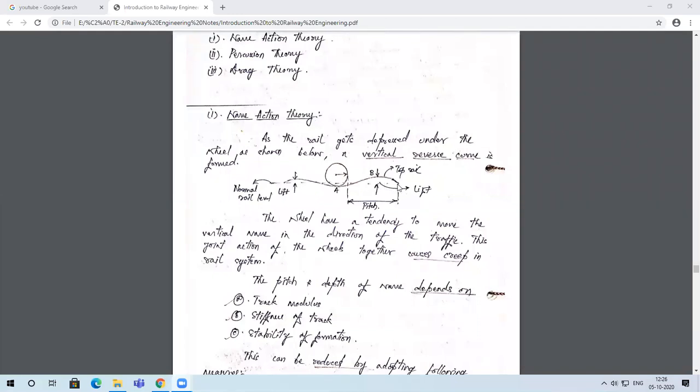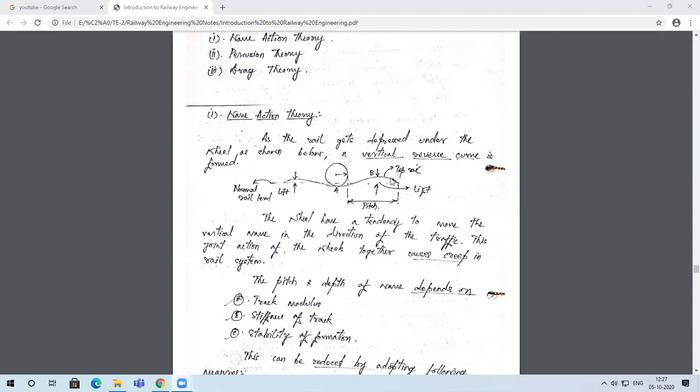This dotted line is actually the required level of the rail. But whenever there is a load moving on the rail, it tries to get depressed where the wheel is in contact with the rail, and the remaining two portions, both in the forward direction as well as in the backward direction, will be raised, and that raising of the rail is what we call the lift.